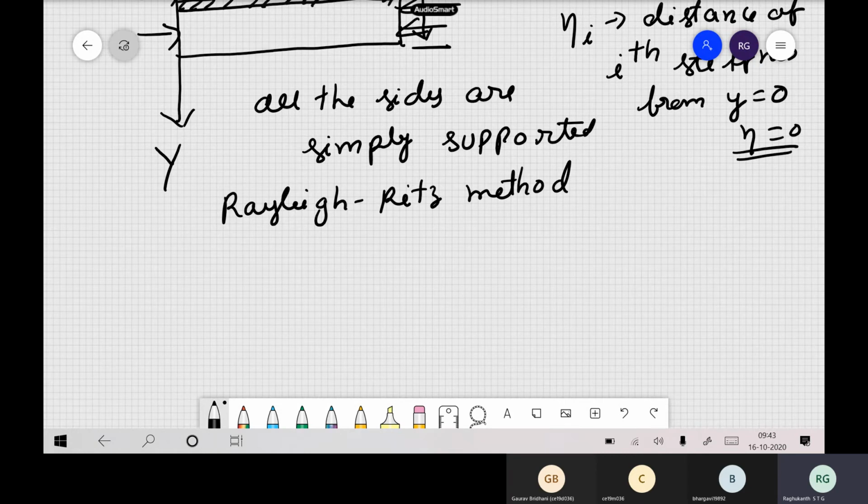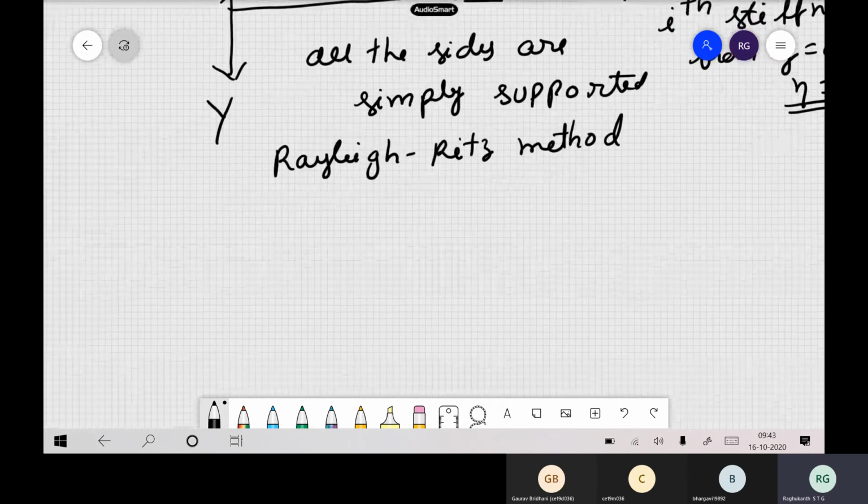Galerkin also may be easy, because of the equation of equilibrium and the equation of equilibrium of the stiffener, so it may be easy to solve by Galerkin also. I'm just doing with Rayleigh-Ritz. You can try with Galerkin approach also. Now all the sides are simply supported.